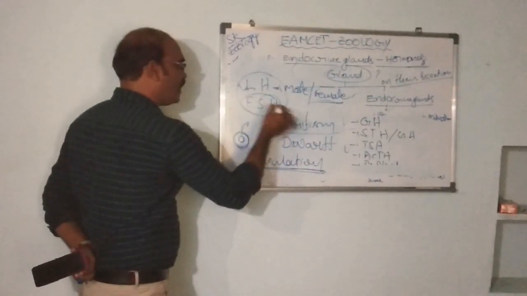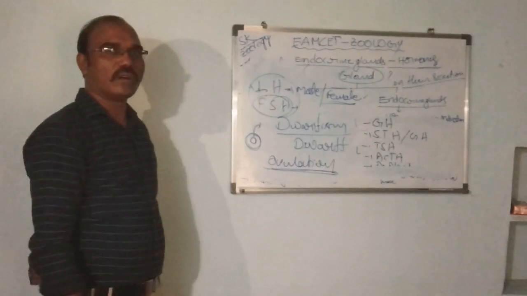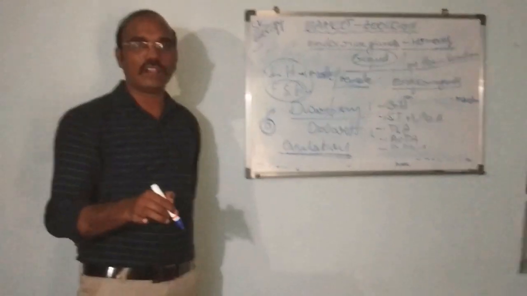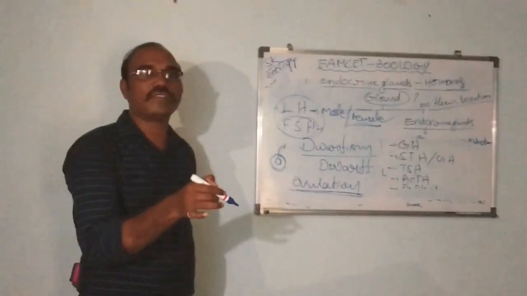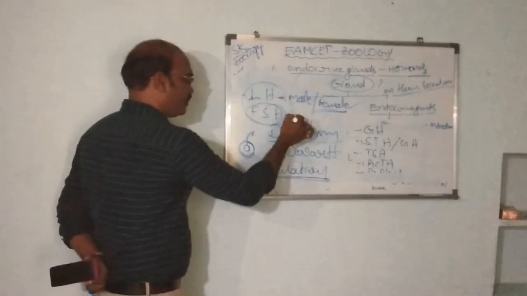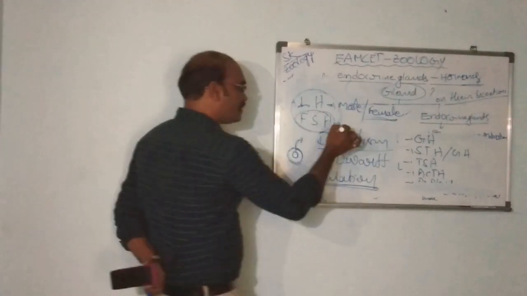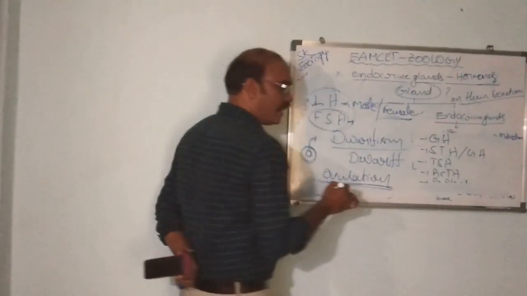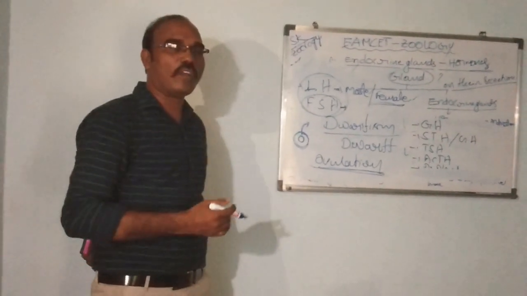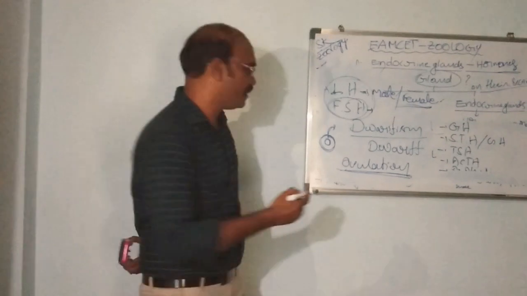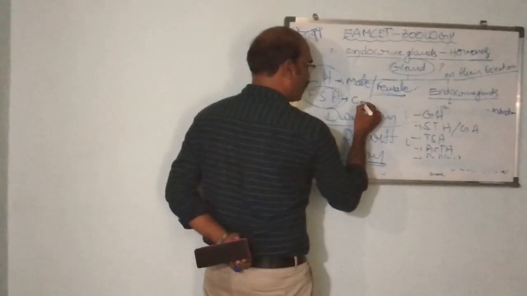And follicle stimulating hormone is used in both male and female. It promotes the growth of the sex organs, and in the female it also promotes the development of the corpus luteum.